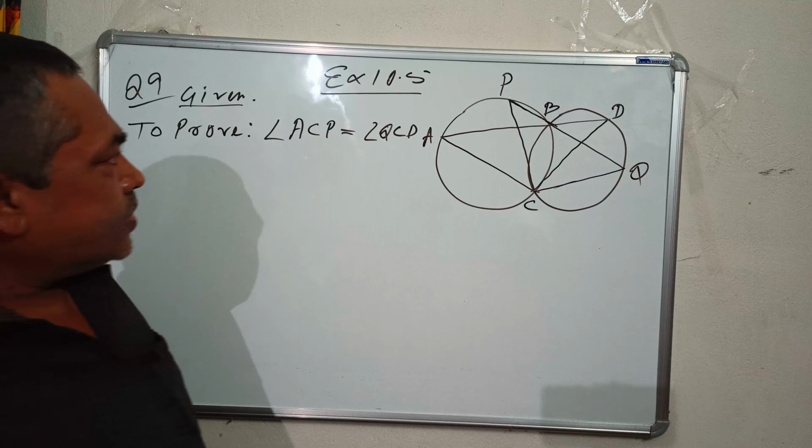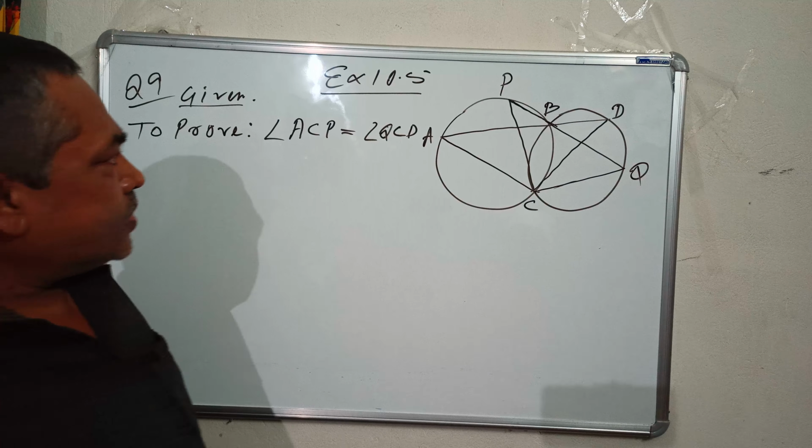These two lines, ABD and PBQ, are drawn to intersect the circles at A, D, P and Q respectively. So these two lines are intersecting the circles at these points, A, D, P and Q. Then we have to prove angle ACP equal to angle QCD.